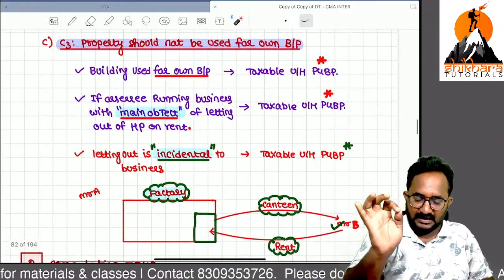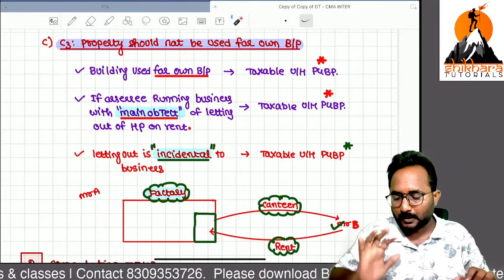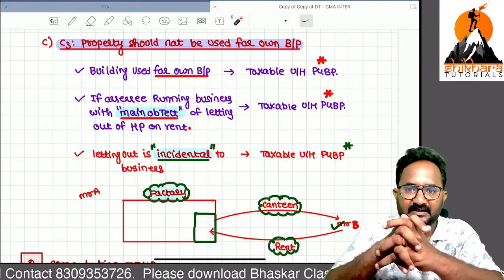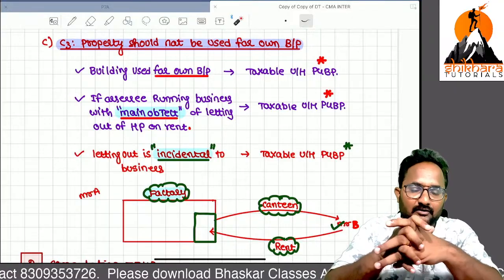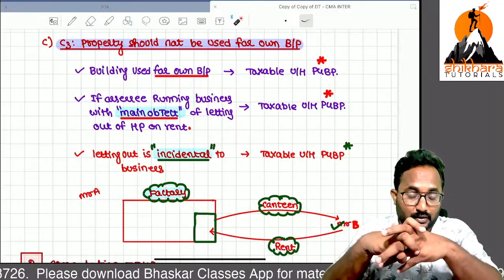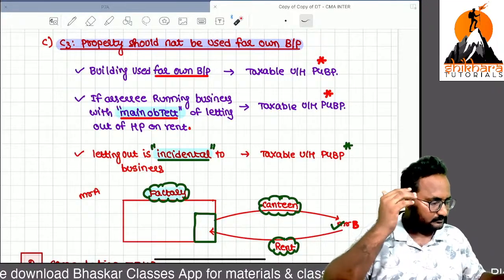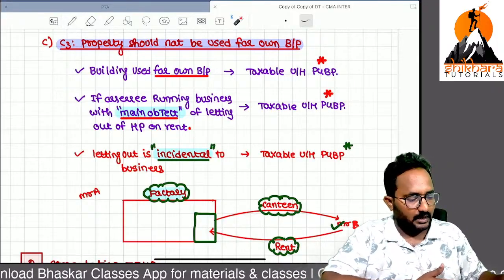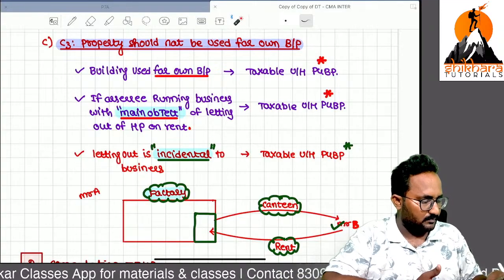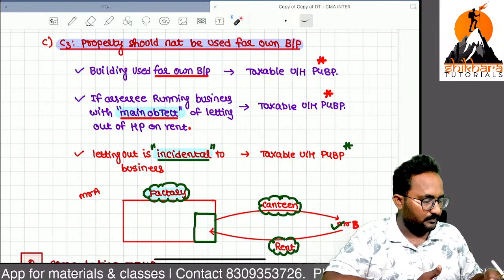Yes, if you are giving the confirmation up to now, then we can start the actual discussion of the house property chapter. All of you, please give me confirmation. Now we can enter into the actual discussion, the problematic area we can start. But without knowing this concept, you can get some confusion also. So that's why I'm taking this. Are you clear up to now? All the three cases we discussed till now.